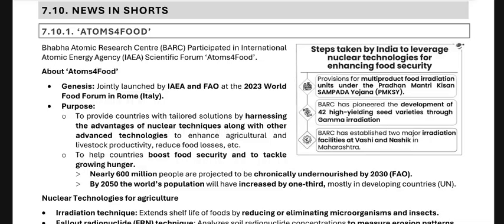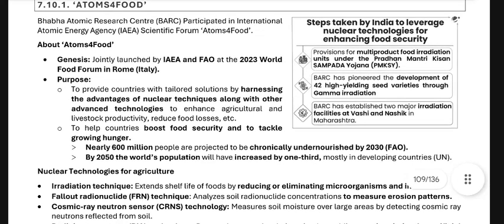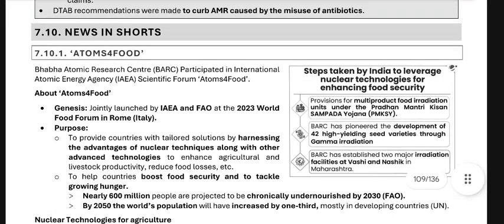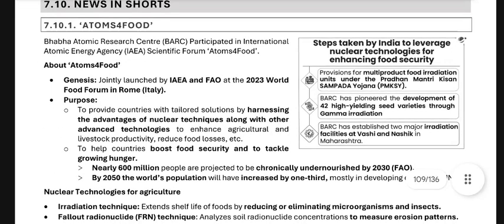Nearly 600 million people are projected to be chronically undernourished by 2030 (FAO). By 2050, the world population will have increased by one-third, mostly in developing countries (United Nations). Okay. Steps taken by India to leverage nuclear technologies for enhancing food security: provisions for multi-product food irradiation units under the Pradhan Mantri Kisan SAMPADA Yojana (PMKSY). BARC has pioneered the development of 42 high-yielding seed varieties through gamma radiation. Okay. BARC has established two major irradiation facilities, Vashi and Nashik in Maharashtra.